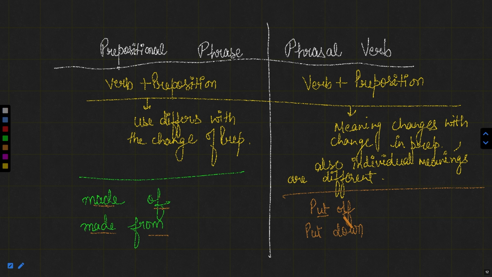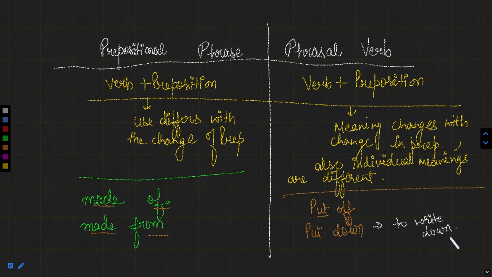Does the meaning of these two verbs match? No, they do not match. In fact, the meaning of the verb has changed individually, as well as if we talk about the entire phrase put off, its meaning is actually postpone. Whereas put down means to write down something. So if I say put down my words, put down means to write down something.